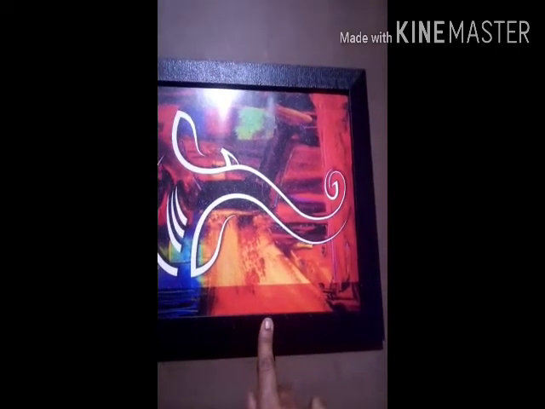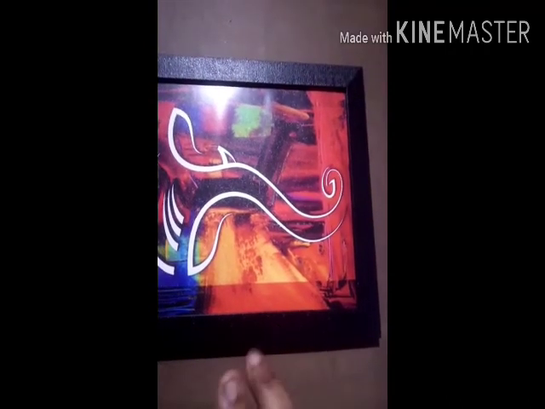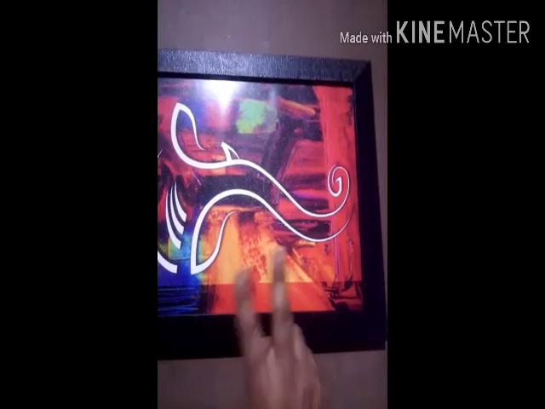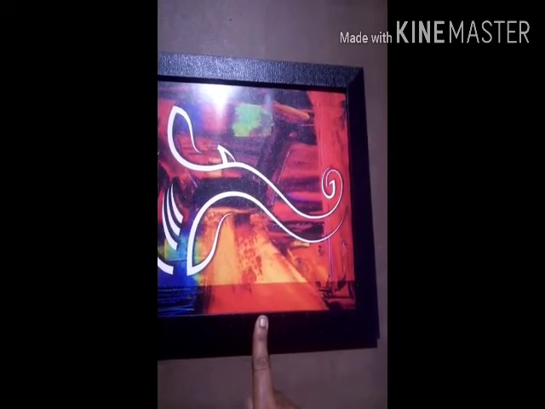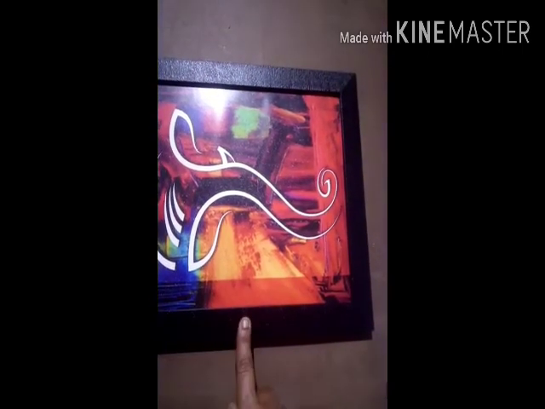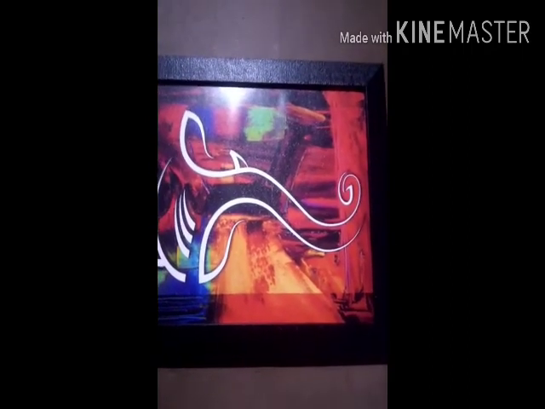And he brought a frame of his hand span of 2. That means it will be smaller for this photo. That frame won't fit for it. So that hand span is not standard. It differs from person to person.